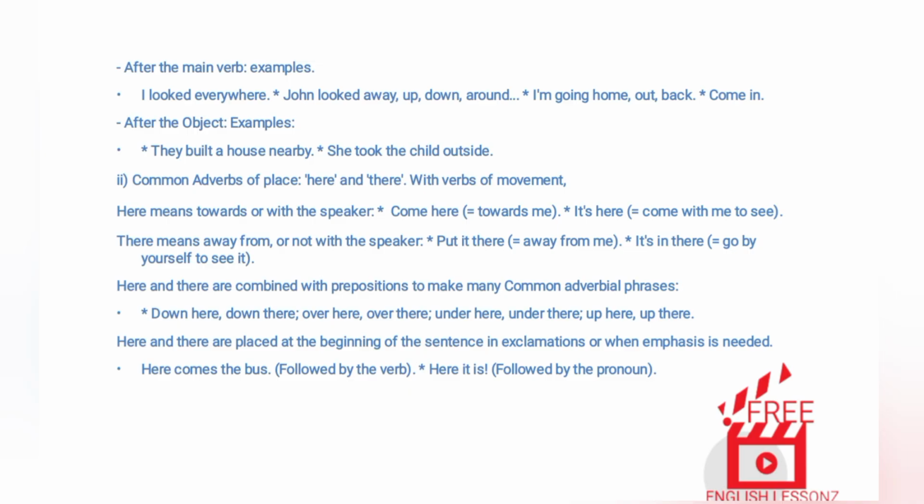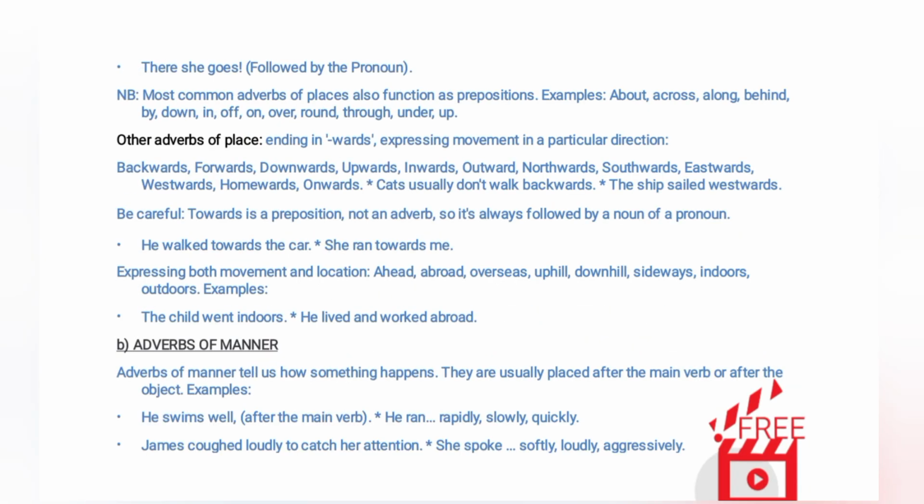Here and there are combined with prepositions to make many common adverbial phrases. Examples: down here, down there, over there, under there, up here, up there. Here and there are placed at the beginning of the sentence in exclamations or when emphasis is needed. Examples: Here comes the bus, followed by the verb. Here it is, followed by the pronoun. There she goes, followed by the pronoun.